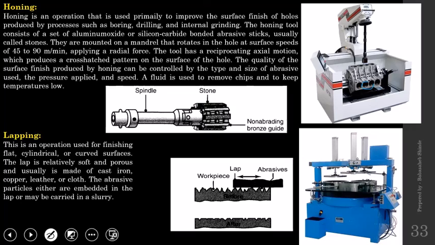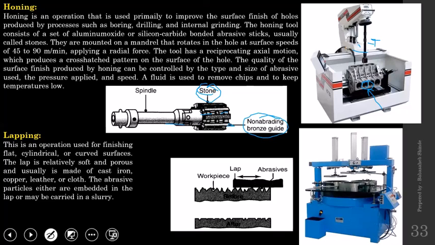So this is cylinder hole in which this honing tool is to be inserted and rotated. So when it is inserted in that cylinder hole, these plates are going to guide the motion, and stone is nothing but the abrasive sticks fixed on this periphery. Those stones are going to actually remove the material.